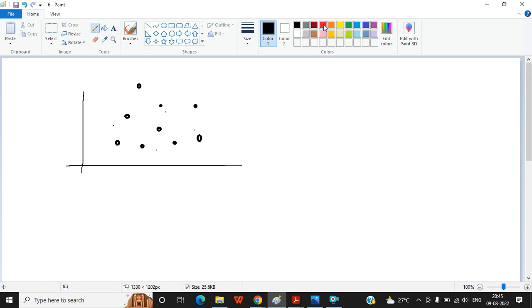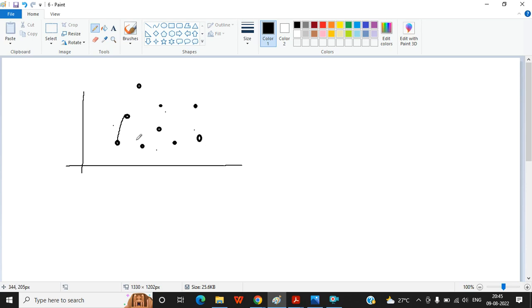So the closest pair problem tells you to find two such points which are closest, where the distance between those two points will be the minimum. So if we have these points, we have to find two such points whose distance is minimum, right? So how can we do that? By applying the brute force technique, we can do that in this way.